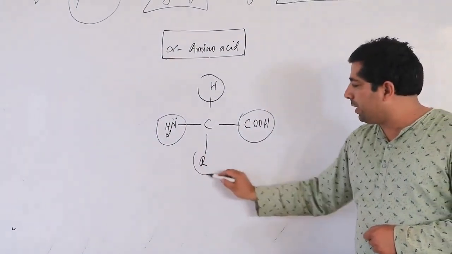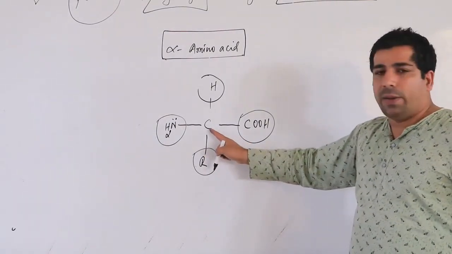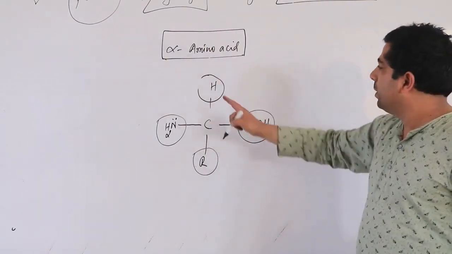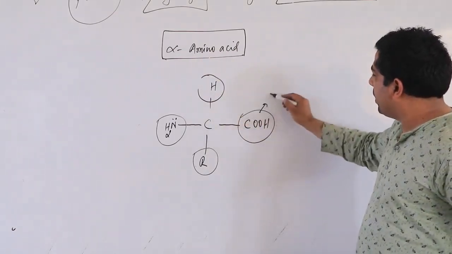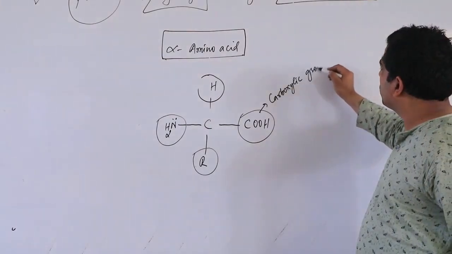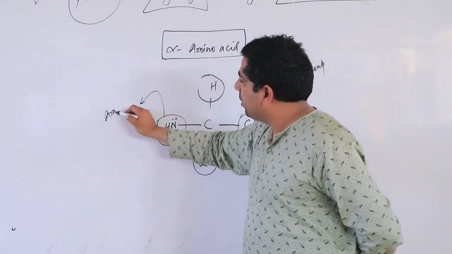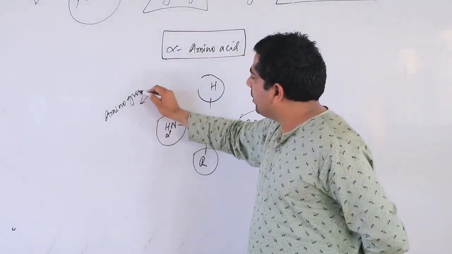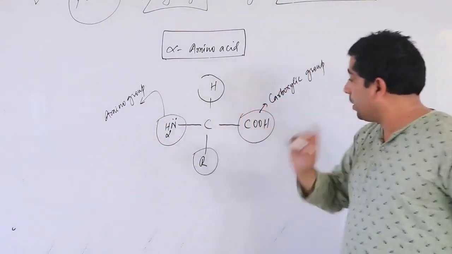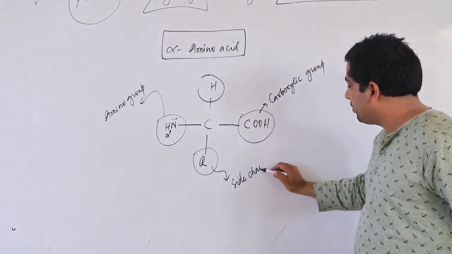And the fourth valency is satisfied by R. So look, this is my amino acid. But look here, this is hydrogen and this group is known as carboxylic group. This group is pronounced as amino group. Consider it as amino group. This is considered to be the side chain.